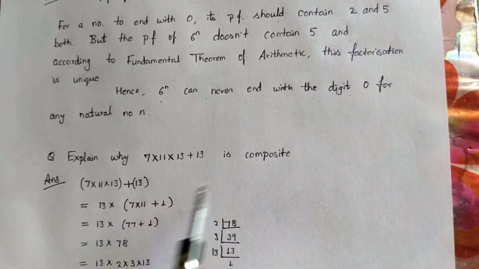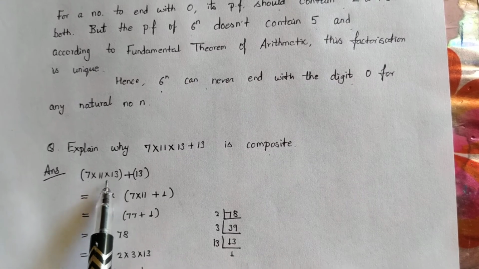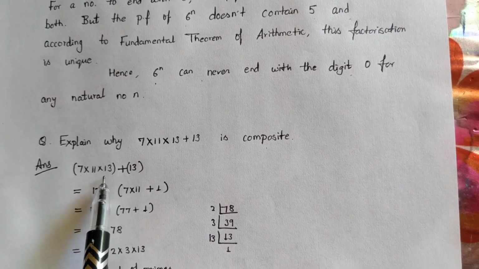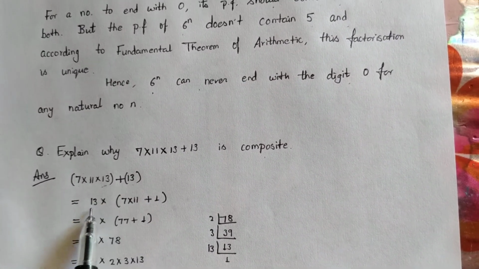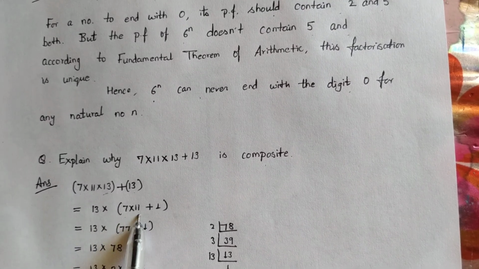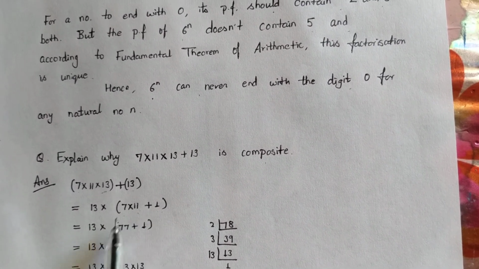So, 7 multiply 11 multiply 13 plus 13, we have 13 common. So, we can write 13 multiply (7 multiply 11 plus 1). 7 multiply 11 is 77 plus